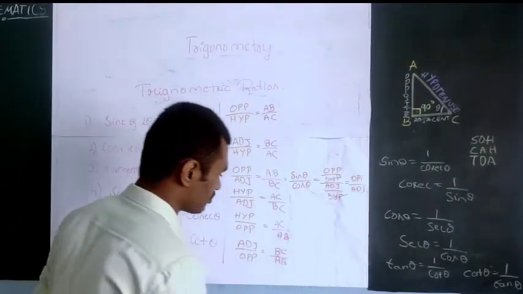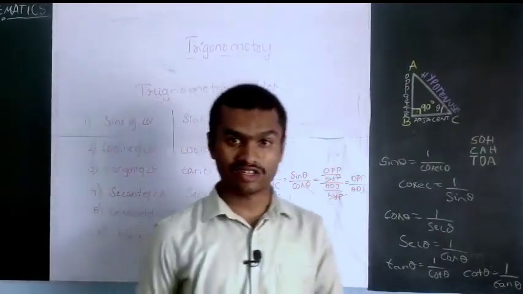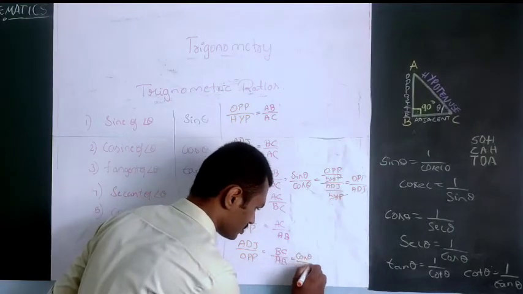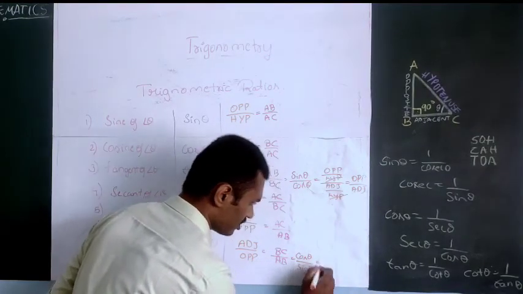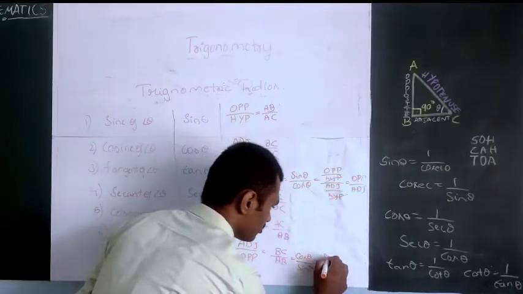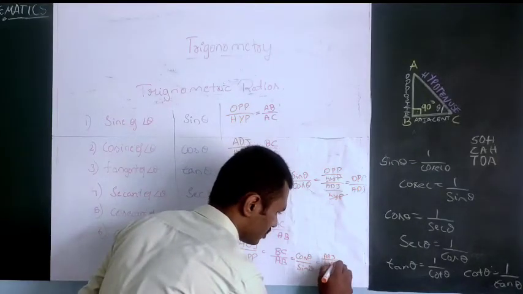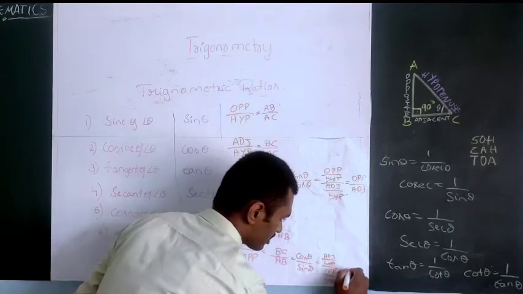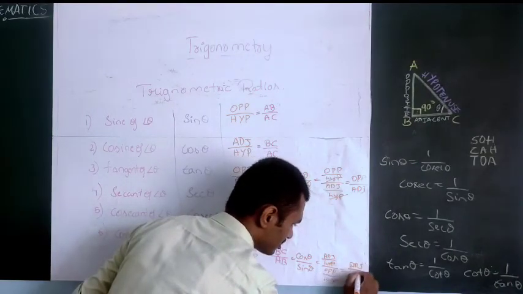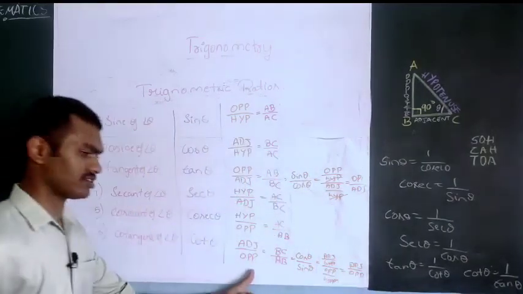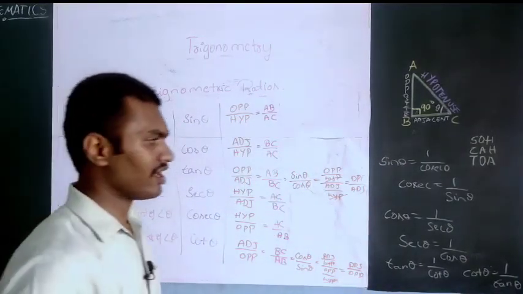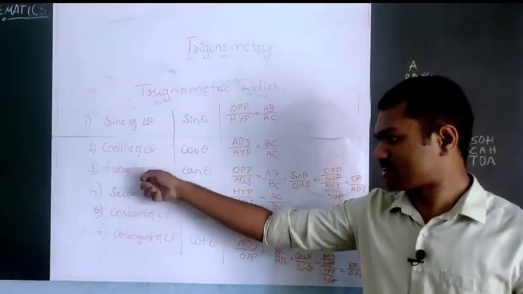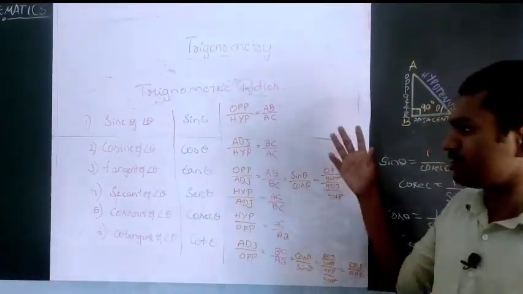Similarly, cot theta can also be written. Because cot theta is the reciprocal of tan theta, you can write it as cos theta by sin theta. Do this also: adjacent by hypotenuse over opposite by hypotenuse. So the hypotenuse gets cancelled. The remaining is adjacent by opposite. So this is the relationship between sin theta, cos theta, tan theta, and cot theta.